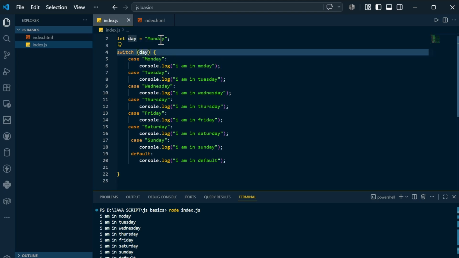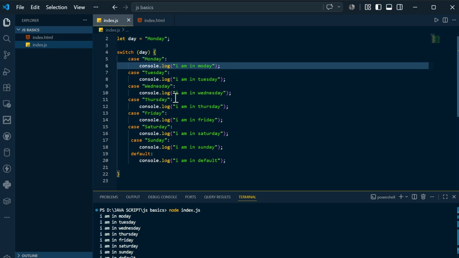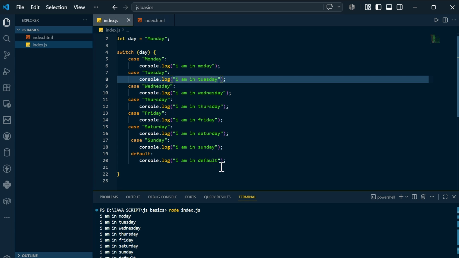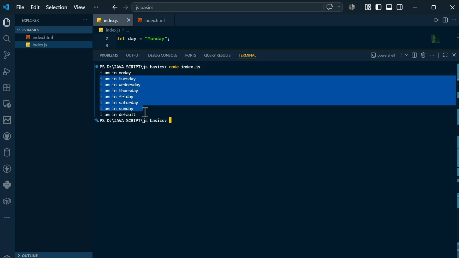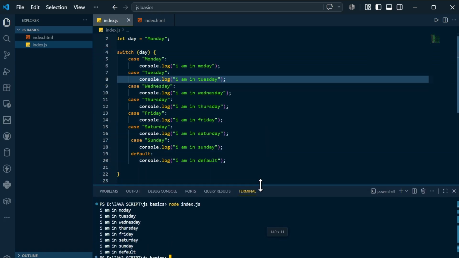So you can see the day is Monday, and actually this has to be printed, I mean Monday, and then it has to stop. But it is printing Tuesday, Wednesday, Thursday, and up to the default as well. You can see as I compile and run, it prints Monday, and after printing Monday it has to be stopped, but it is printing all this stuff. Why? Because we do not have the break statement after that.